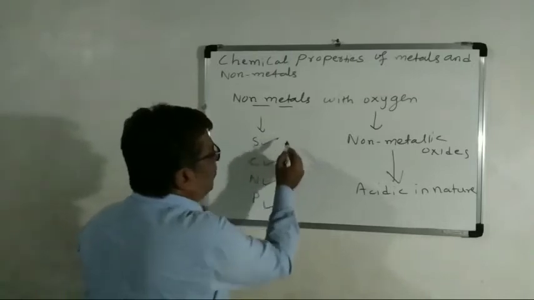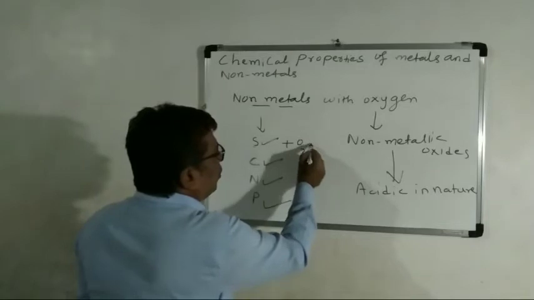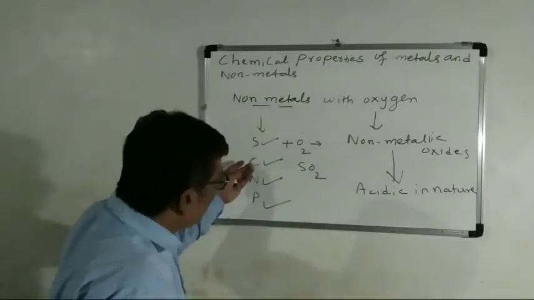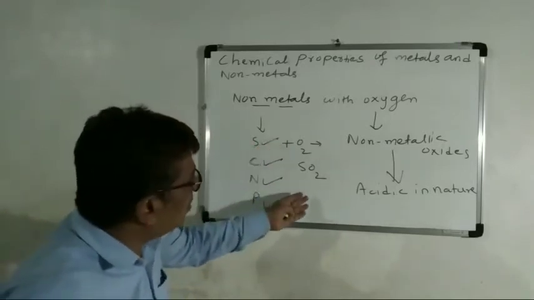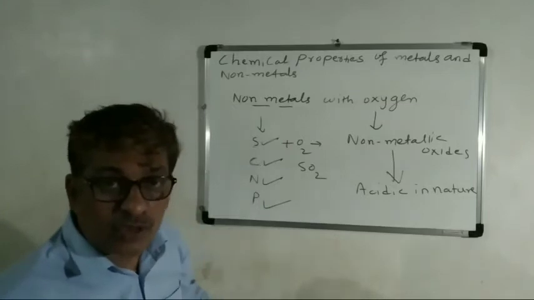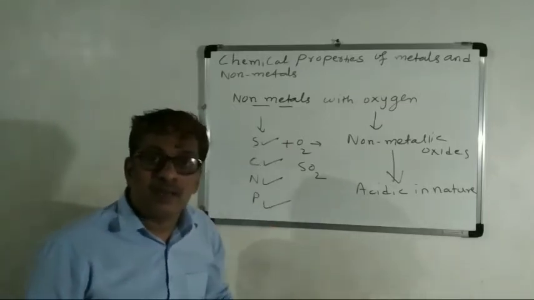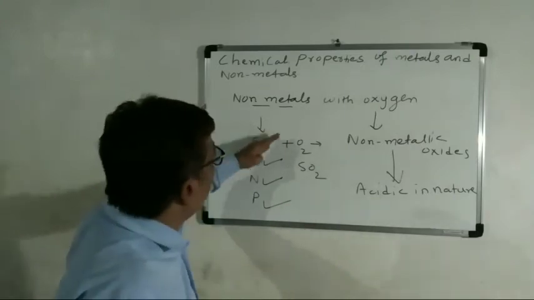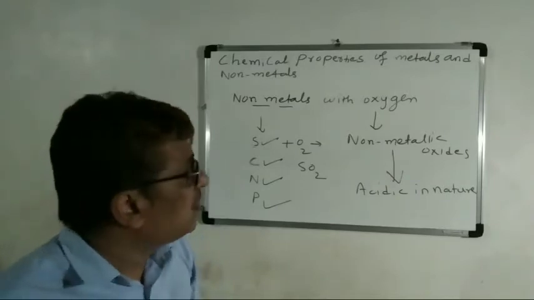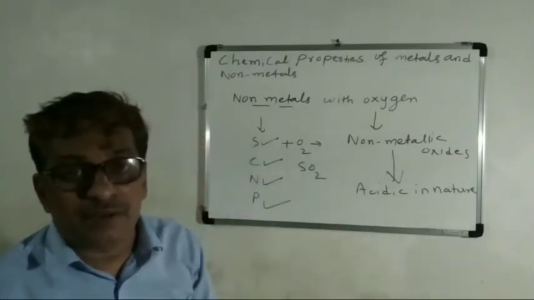For example, sulfur reacts with oxygen to produce sulfur dioxide. In a similar manner, carbon reacts with oxygen to give carbon dioxide. Nitrogen reacts with oxygen to give nitrogen dioxide. Phosphorus gives phosphorus pentoxide. So all the non-metals react with oxygen and non-metallic oxides are produced. And these non-metallic oxides are acidic in nature.